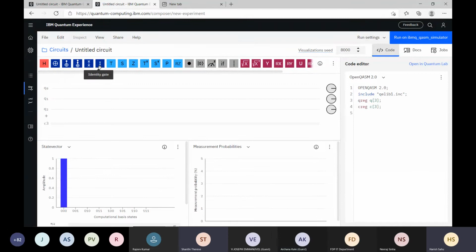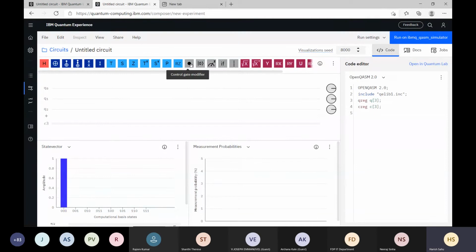This is the identity gate. As the name suggests, it will do nothing. And then this Z gate. Can anyone tell what the Z gate does? It will change the phase of one state. 0 remains the same, 0 will be 0, and 1 will become -1. And this S and T are basically specific values of phase, pi by 2 and pi by 4. And this T dagger is the complex conjugate of this gate. Whatever the matrix of T is, if you take its complex conjugate, that will be T dagger. If you apply T and T dagger in sequence, then it will be identity.